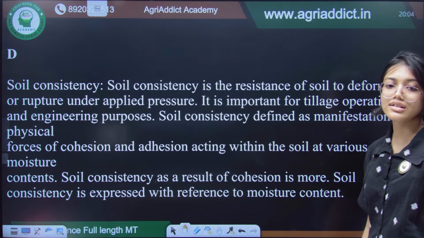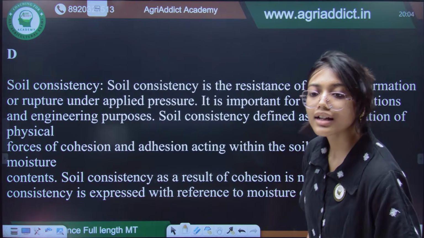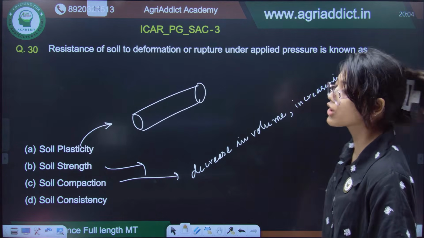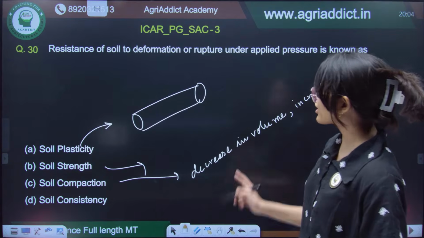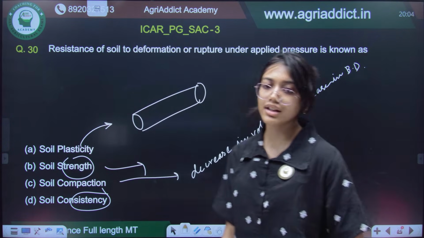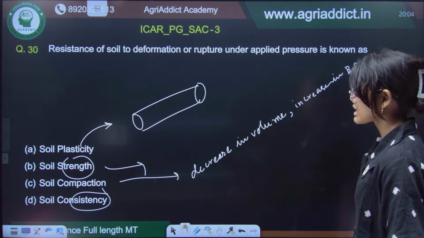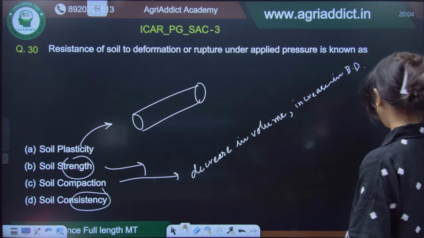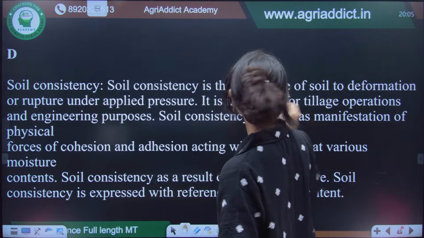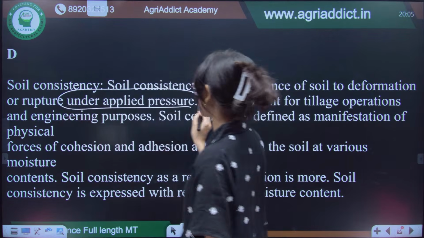So what will be the answer? Okay, some are saying B, some are saying G. Now when I was taking your classes, I said particularly that consistency and strength, these two have a similar kind of definition. But there is a small difference. In case of consistency, it is the resistance to deformation under applied pressure.